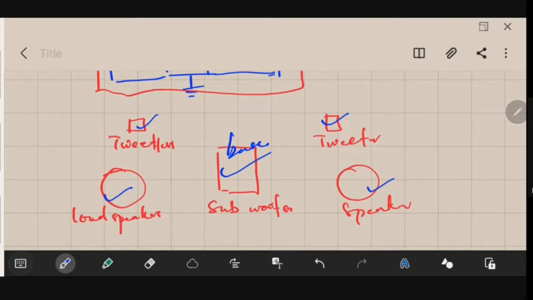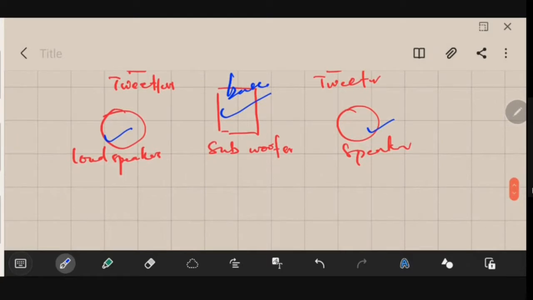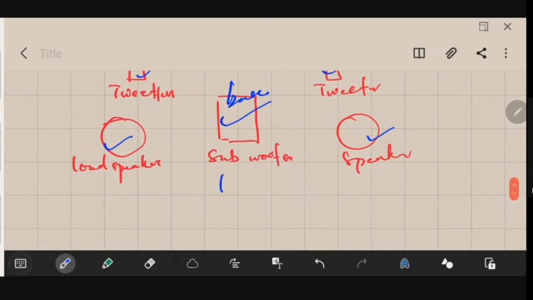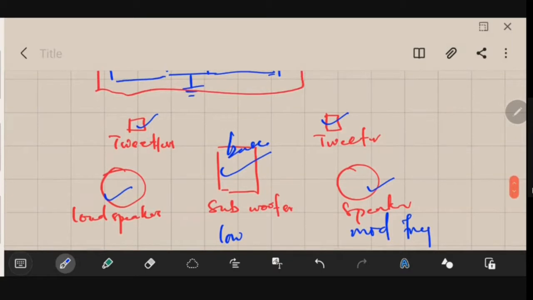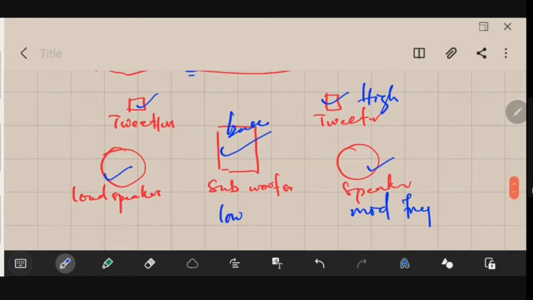Okay, so while you are listening to a song, you will find that there are these different frequency components. If you go through their frequency, you will find that the things played by the subwoofer are the low frequency signals. Similarly, in the speakers, you will find mid frequency. And in the tweeters, there are high frequency components that are played, because they have that information in them. So there is a device that we use to separate these signals from the normal song or music being played, a device used to filter out these things and feed them specially to those devices that can play them well.